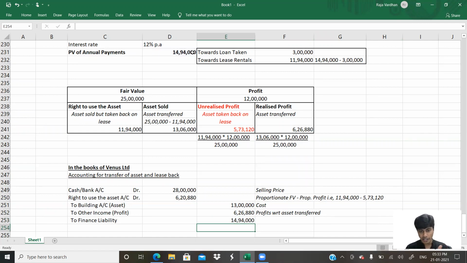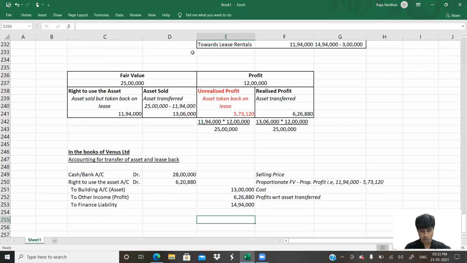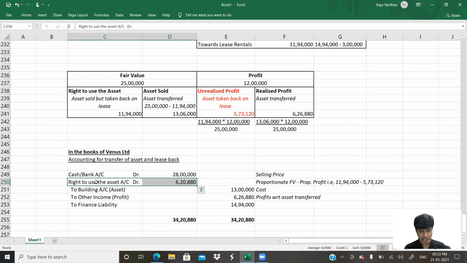Present value. Now, after I do this, the totals have to match. Only if the totals match, the entry is correct. Let us check if the totals do match here. Yeah, we got it. Let's check if the total of debits and credits match. Yes, 34 lakh 2880. That is the reason I told you that instead of computing this right to use the asset as 6 lakh 20,880, I showed you the calculation that it can be found as proportionate fair value minus proportionate profit. Instead of doing this computation, you have these three, you can find this as a balancing figure.